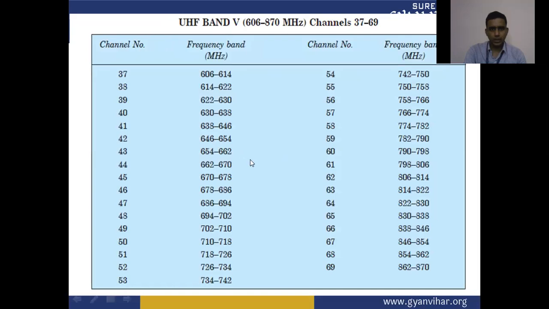UHF band 5th, that is 606 to 870 megahertz, and the channel numbers are from 37 to 69. According to channel number, we have frequency bands.